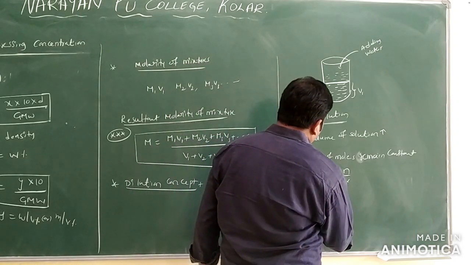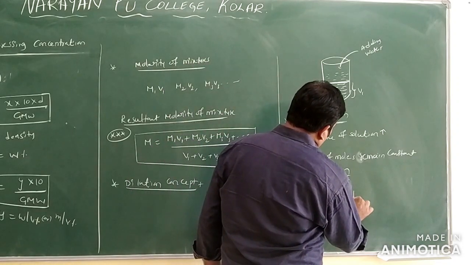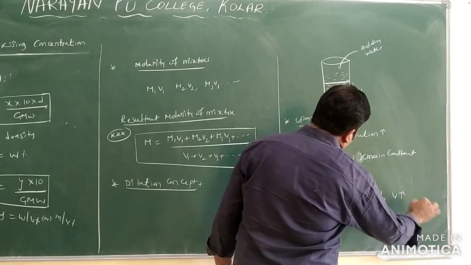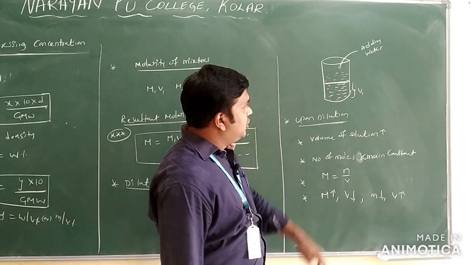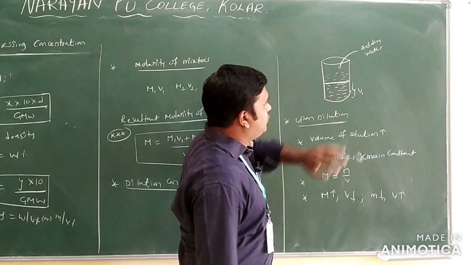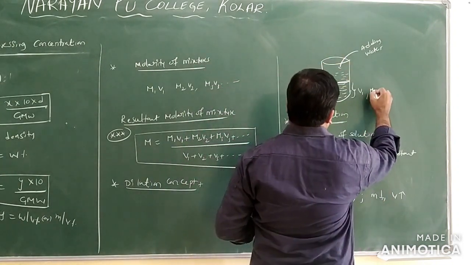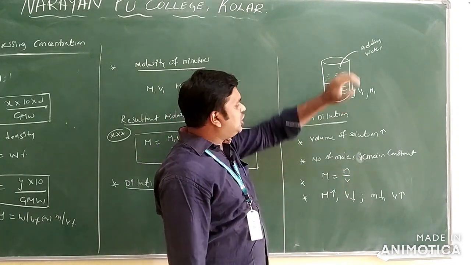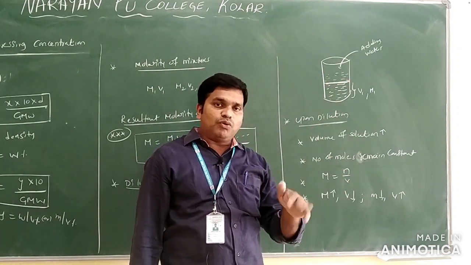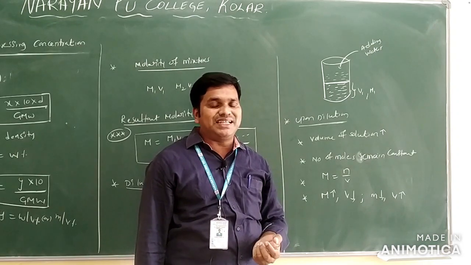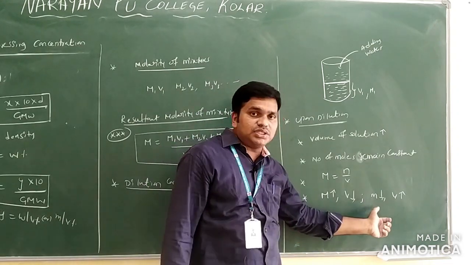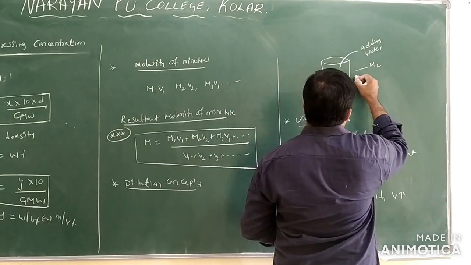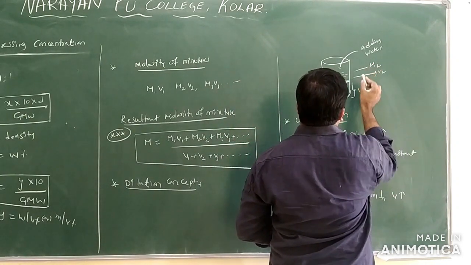If the molarity increases, volume decreases; if molarity decreases, volume increases. V1 is there with molarity M1. After adding the water, the volume of the solution increases, so the molarity of the solution decreases. The decreased molarity we take as M2, and V2 is the volume of the solution.